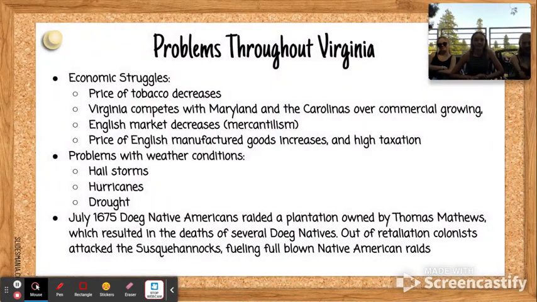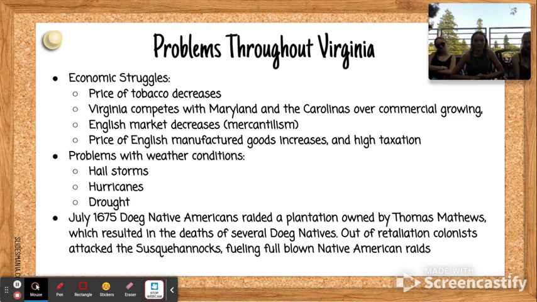Problems throughout Virginia. Economic struggles. The price of tobacco decreases. Virginia competes with Maryland and the Carolinas over commercial growing. The English market decreases. The price of English manufactured goods increases, and there is higher taxation.